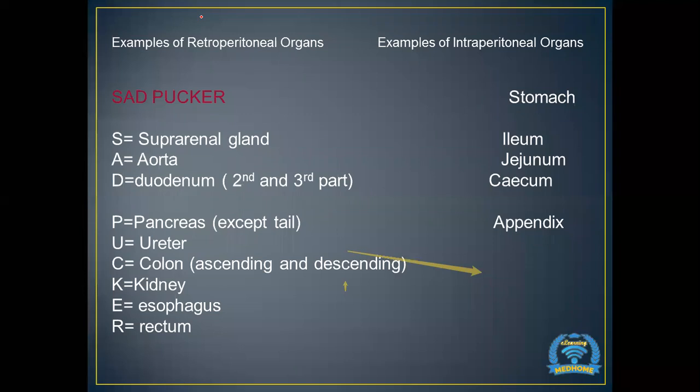Now, examples of intraperitoneal organs include stomach, ileum, jejunum, cecum, and appendix. These are examples which have already come in the exam, in the previous important questions, where they asked which of the following organs is an intraperitoneal organ.